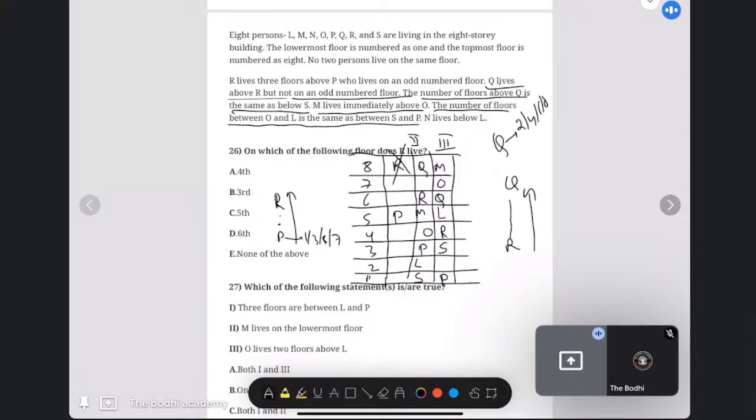N lives below L. Now, N will come here and N will come here. Given that N lives below L, that means the third condition is following and the second condition is wrong, because in this case N is staying on top of L.